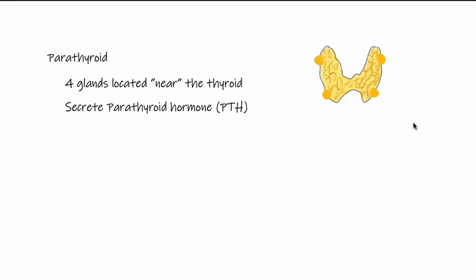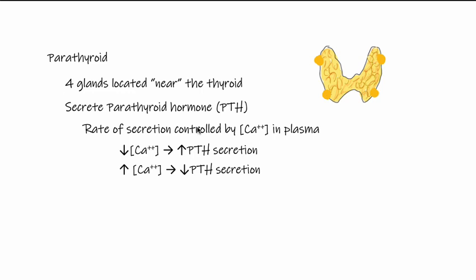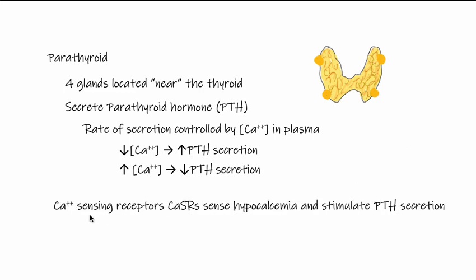The parathyroid glands secrete the hormone PTH, or parathyroid hormone. The rate of secretion of parathyroid hormone is controlled by the concentration of calcium in the plasma. If we have a decrease in calcium, that causes an increased secretion of parathyroid hormone. And if we have an increase in calcium, that will tend to decrease parathyroid hormone secretion. So there are calcium sensing receptors, abbreviated CaSRs, and these sense hypocalcemia, and when they do sense the hypocalcemia, they stimulate parathyroid hormone secretion.